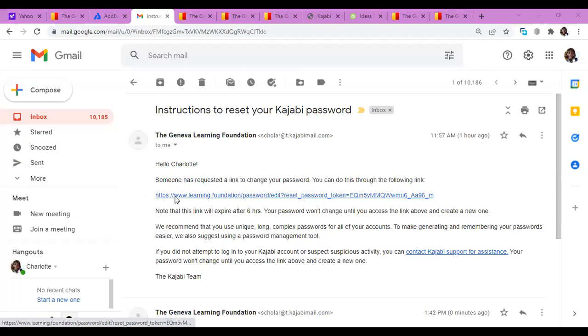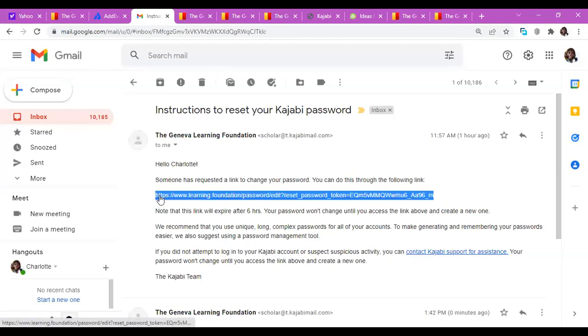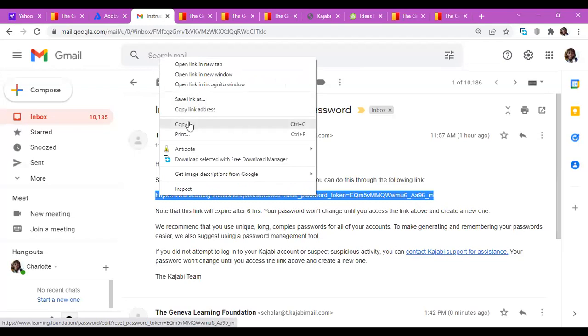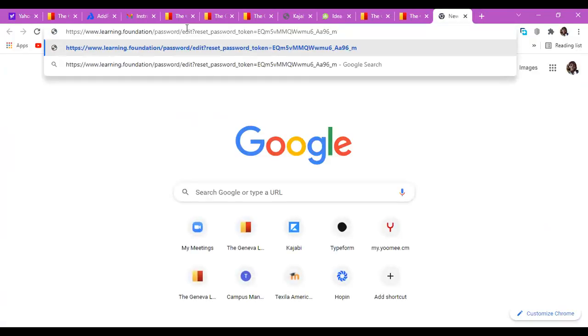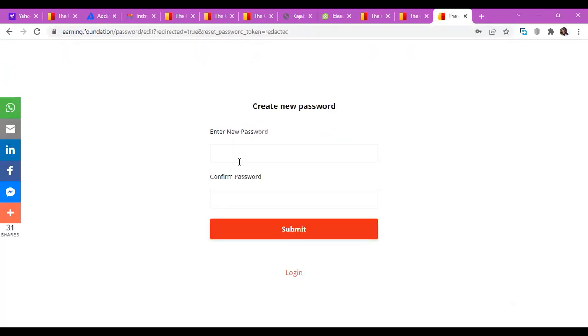So many people receive the recovery and say they're not seeing any link. If that is your situation, you have to copy the link, open a new page on your browser and click on enter.